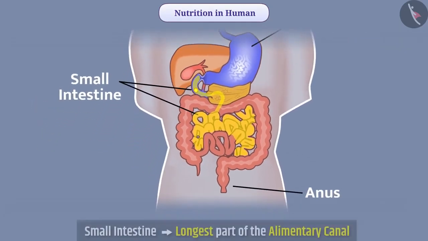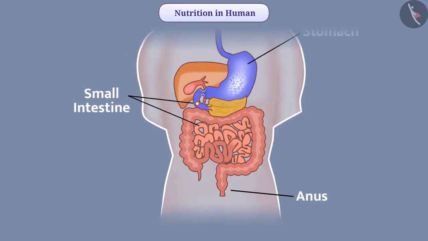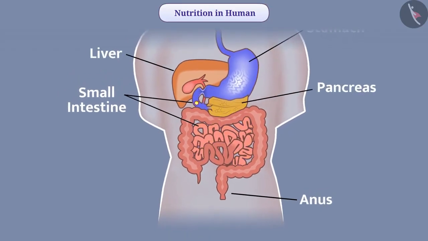The small intestine is the longest part of the alimentary canal. It is extensively coiled, and due to this, it fits in a compact space. The small intestine receives secretions from the liver and pancreas.